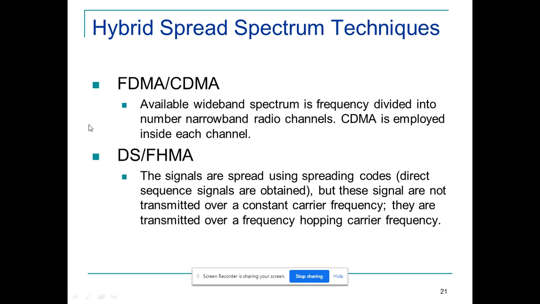So what is the technique that can be allocated? Using FDMA, multiple frequency slots will come. In every slot, why don't you employ a code?